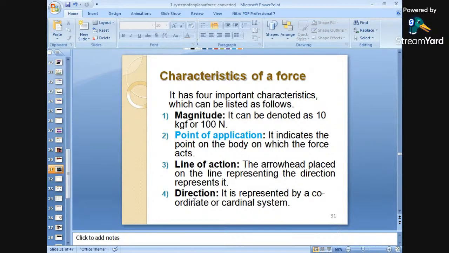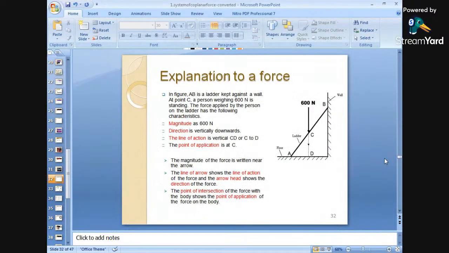The fourth is nothing but the direction. It is represented by coordinates or cardinal systems. Direction is measured along which direction it has acted, on which direction it has been considered. These are some of the explanations of a force.